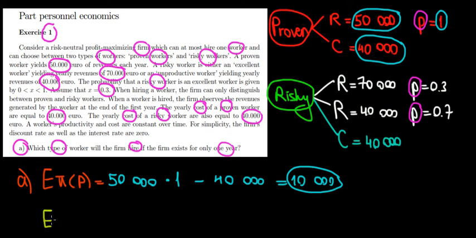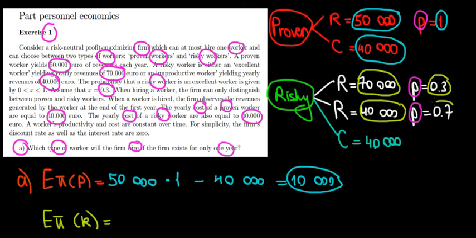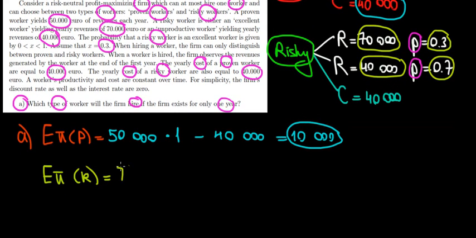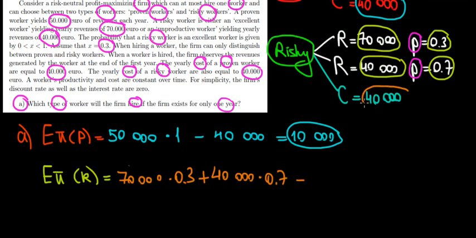Now, with the same logic, we want to find out the expected profit of a risky worker. What do you know about the risky worker? Well, he generates us 70k with a probability of 0.3 or 40,000 with a probability of 0.7, meaning that in expectation, that would be equal to 70,000 multiplied by 0.3 plus 40,000 times the remaining probability of 0.7, and we also have to incur a cost of hiring the guy, so minus 40,000, and we only hire him for one period, so that would be it.